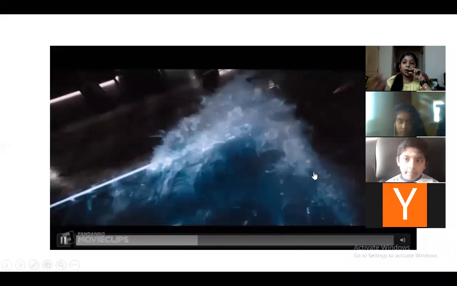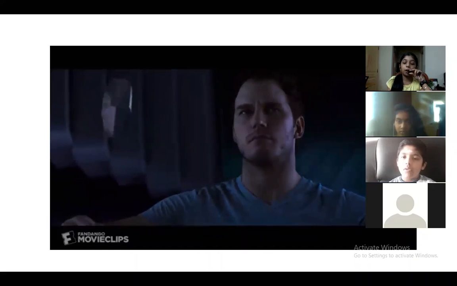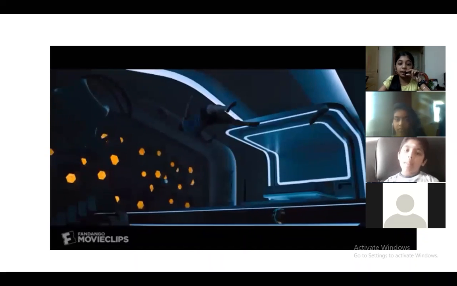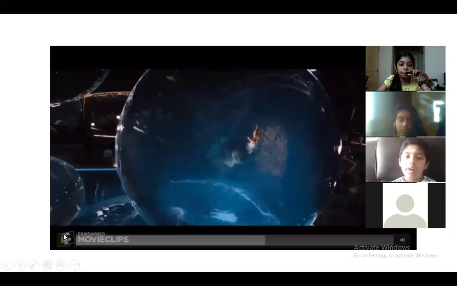Okay, so these all will happen if there's no gravity. So everything starts to float. Even the water is starting to float in the atmosphere if there's no gravity. Okay, and then let us see what happens if gravity comes again. So now they all started to float and suddenly gravity is coming, and see what happens.